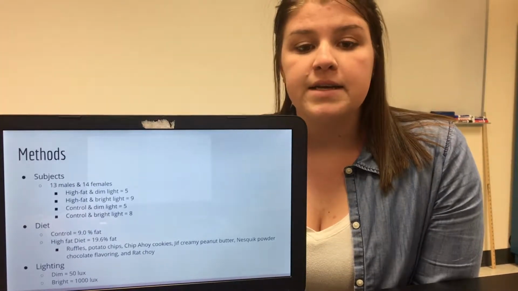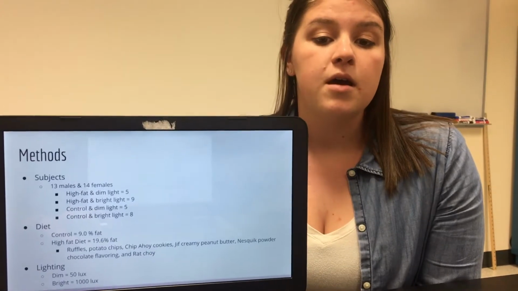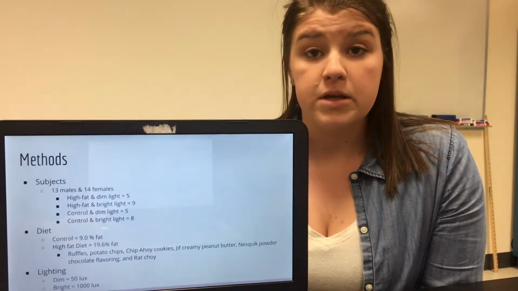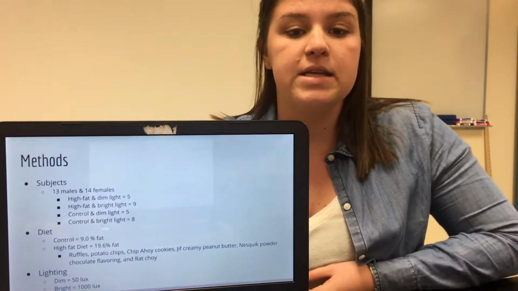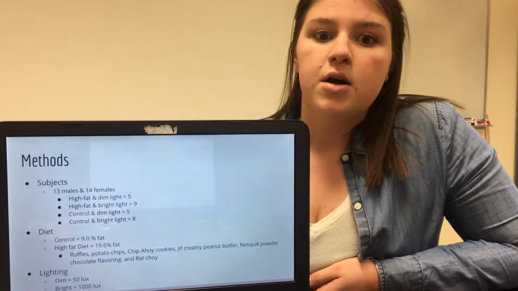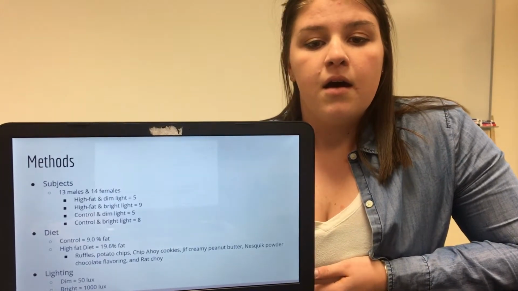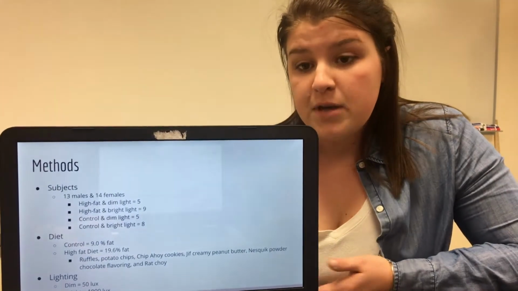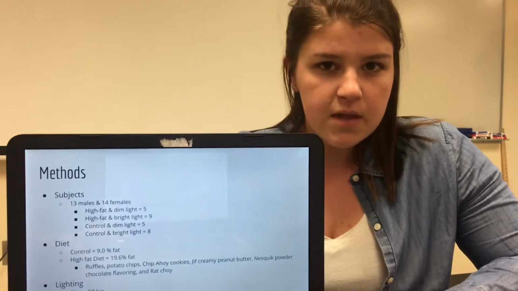The controlled diet contained 9% fat content that was complete rat chow. The high fat diet group contained 19.6% fat, and that contained all the goodies that we love: Ruffles chips, potato chips, Chips Ahoy cookies, peanut butter, and chocolate flavored Nesquik powder.